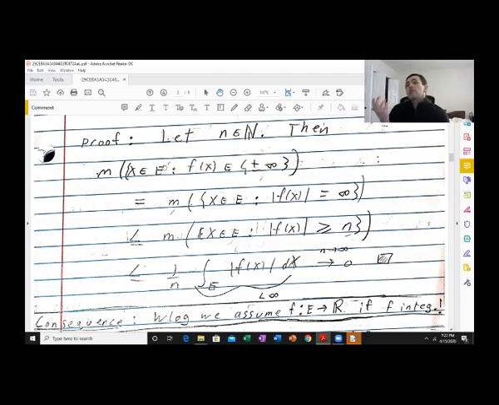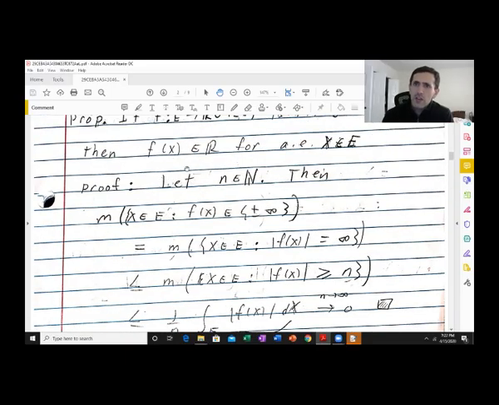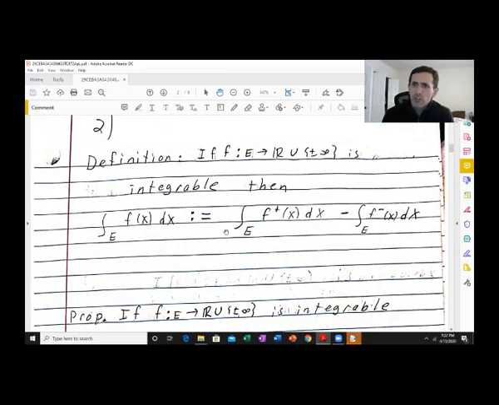So let's say f tilde is f of x if f of x is real, and 0 if f of x is plus or minus infinity. Then these two functions are equal almost everywhere, and therefore they have the same integral, just because we know it's true for non-negative functions, that two non-negative functions being almost everywhere equal implies that their integral is the same, and just apply that to this definition here.